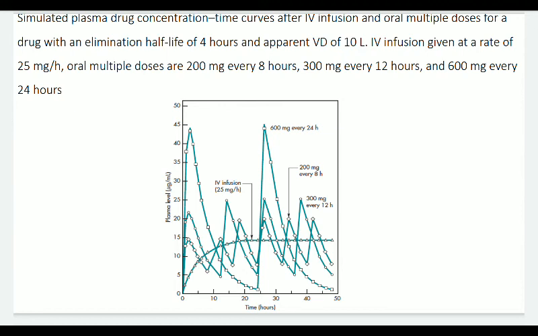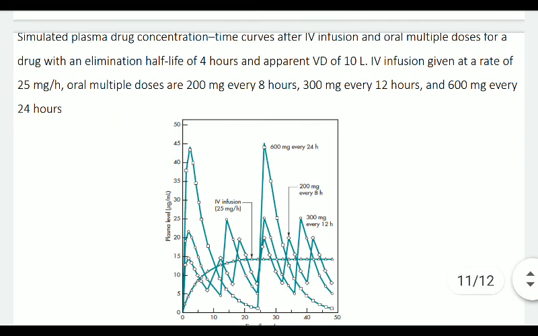In some cases you can see that the plasma concentration of drug goes very high. In some cases the plasma concentration is very low, but the drug may remain in blood circulation for a longer duration of time. And if we administer a drug before the previous dose has cleared from the body, there is a possibility of drug accumulation.